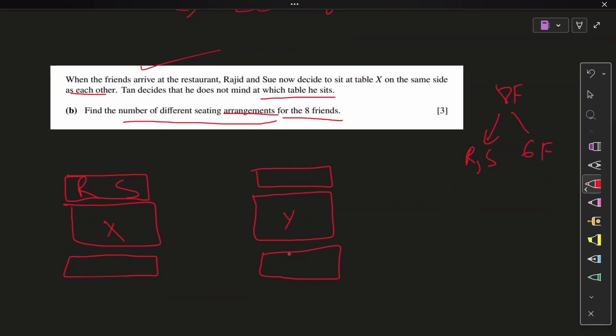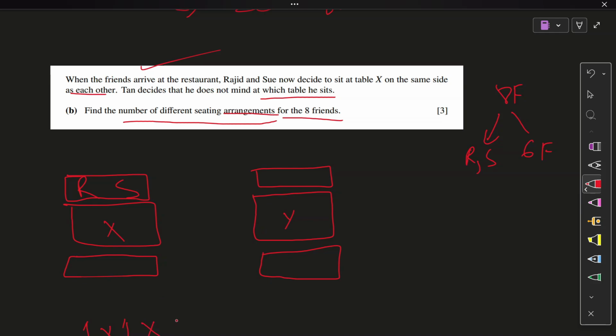On each table, right? Because there is a division of tables, that means there is some selection as well, and there is arrangement, so very complex. Let's think about it. Okay, so Rajat and Sue will occupy these positions. Let's fix them. One for Rajat, one for Sue. They are on the same side at the moment, right?